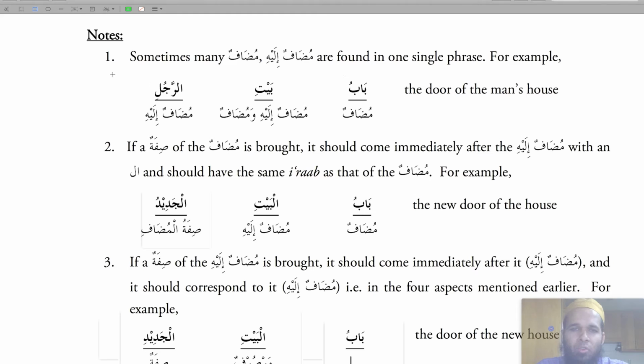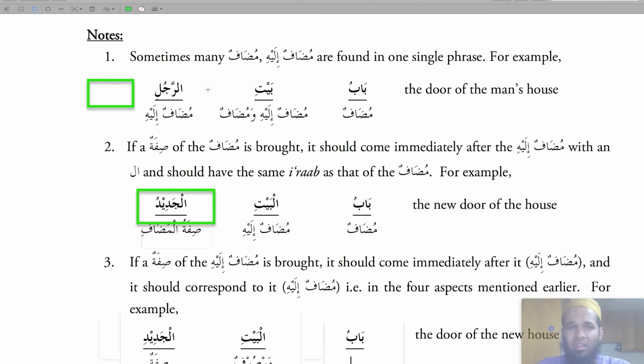Babu baitil rajulil jadidu. So it would come here. Or if it was describing the mudaf ilayh, if you're describing the bait, then it'll be babu baitil rajuli al jadidi. So it'll be the door of the man's new house.